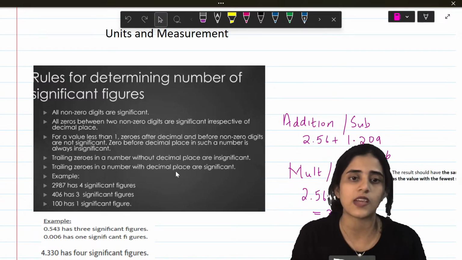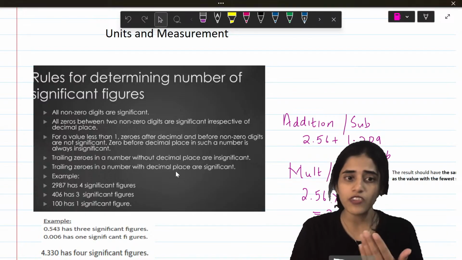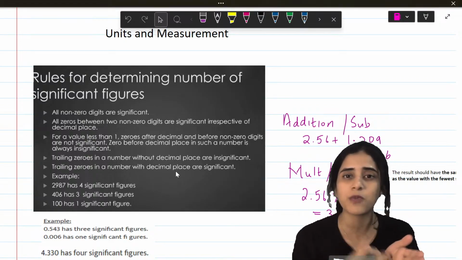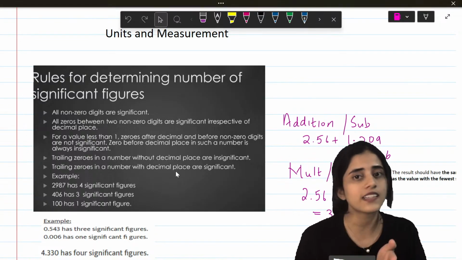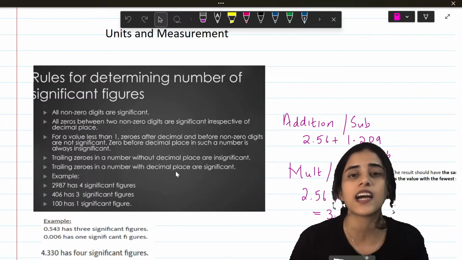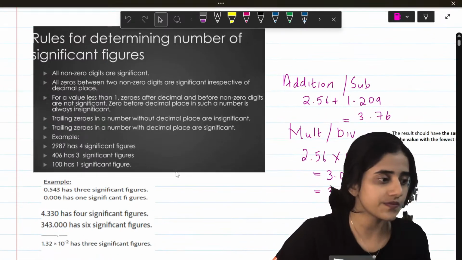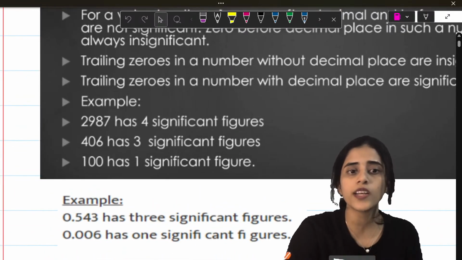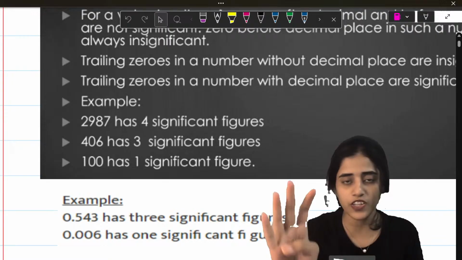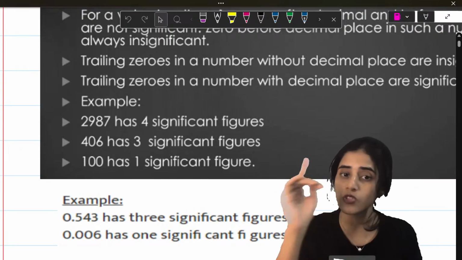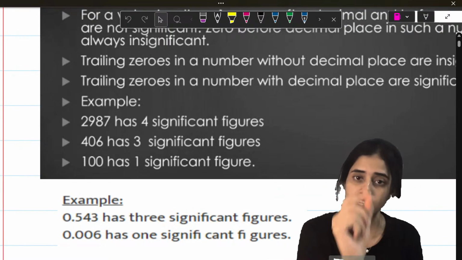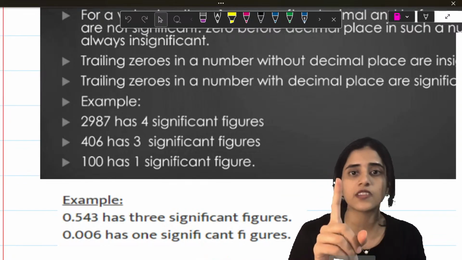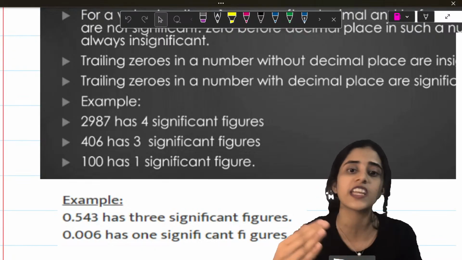But what happens if I introduce a decimal? What if I make it 8.00? Then it is 3 significant figures. It becomes significant. Okay, so let's look at these examples. First one, 2987 has 4 significant figures because they're all non-zero. 406 has 3 significant figures because the 0 is in between 2 significant digits. 100 has only 1 significant figure because trailing zeros are not included.